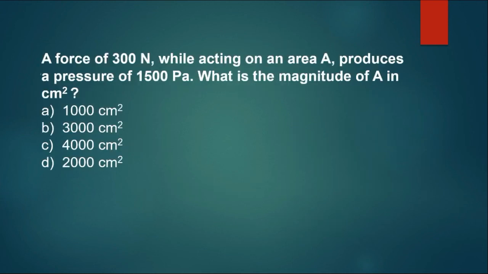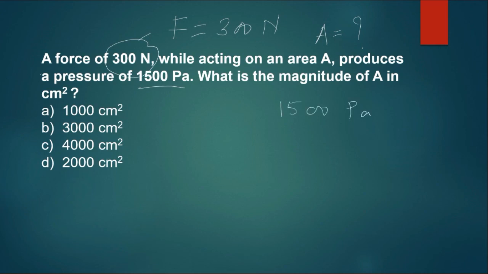A force of 300 newtons, F is 300 Newton, while acting on some area, produces a pressure of 1500 Pascal.